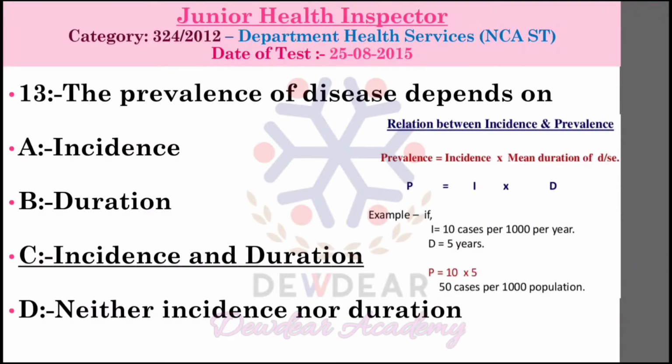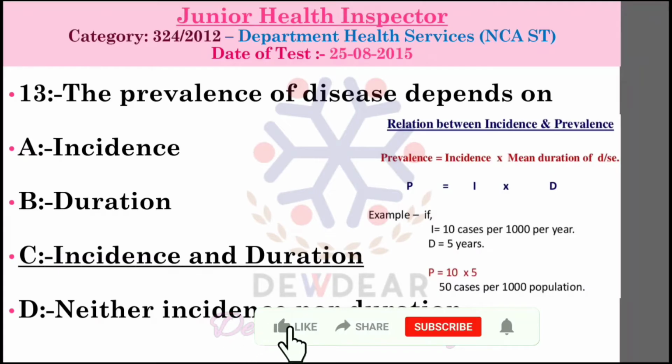Prevalence is the total number of existing cases in a defined population at a particular point of time or specified period, and prevalence is equal to incidence into mean duration of disease. So the correct answer is incidence and duration.